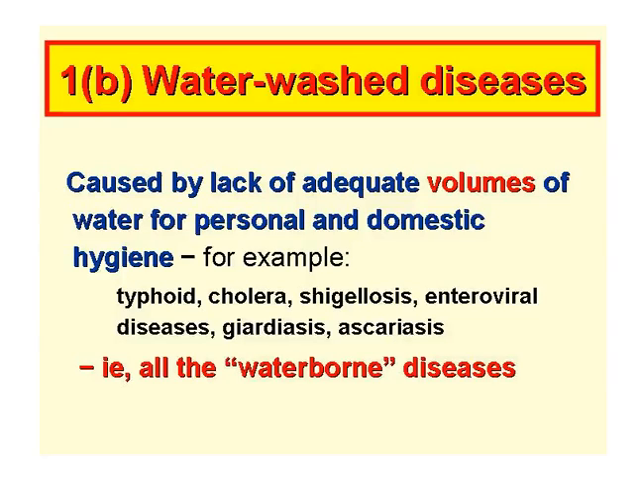We're now going to look at the transmission of water-wash diseases. These water-wash diseases are caused by people having insufficient volumes of water for personal and domestic hygiene. And some diseases which can be transmitted by this water-wash route include typhoid, cholera, shigellosis, enteroviral diseases, giardiasis, cryptosporidiosis, all in fact of the diseases which we've just described as being waterborne.